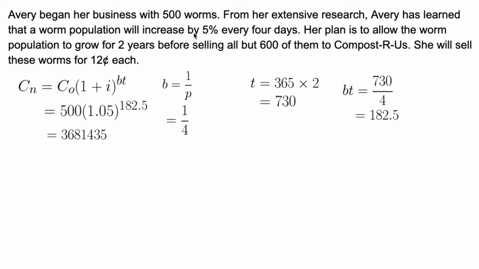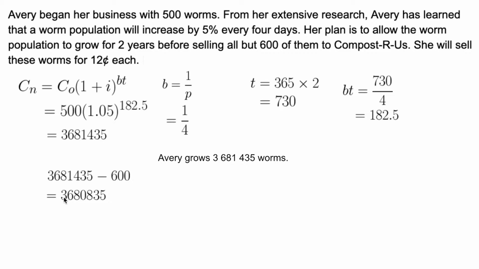She is going to turn around and sell them for 12 cents each. She's grown 3,681,435 worms. She's going to keep 600 of them. So we're going to remove 600 from this number. That number, take away 600, gives us 3,680,835 worms to sell for 12 cents each.